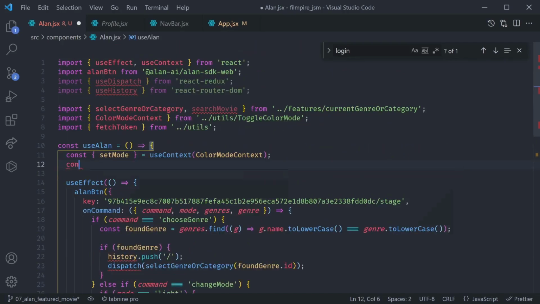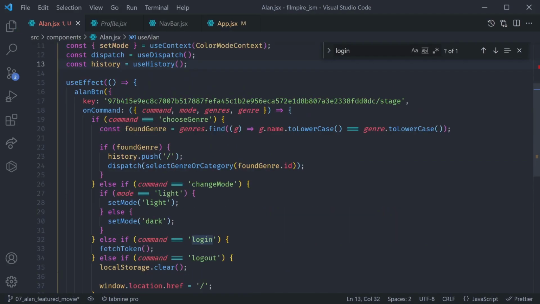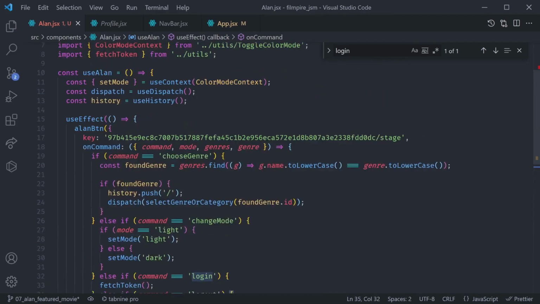Great. Now we have to declare our hooks by saying const dispatch is equal to useDispatch, and also const history is equal to useHistory. We're using this history to do the same thing that we're doing here with window.location.href. But considering that we are using React Router DOM, it might be a better idea to do the same thing here, just so we stay consistent. After we do that, then we want to dispatch selectGenreOrCategory, and we pass in the foundGenre.id.